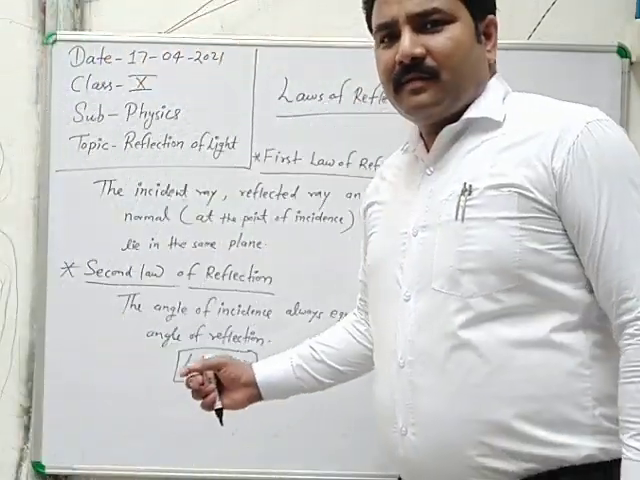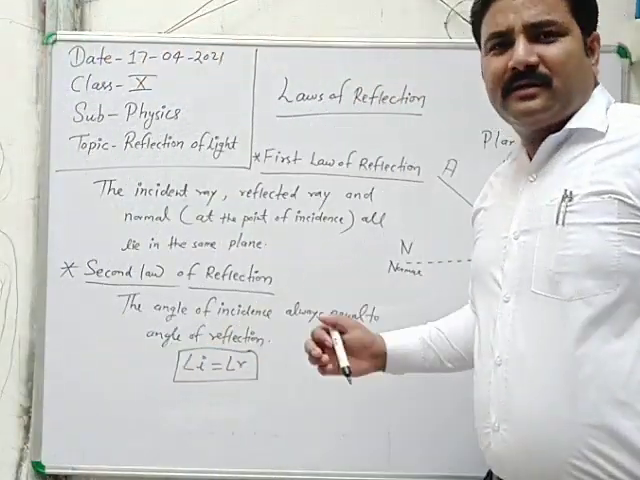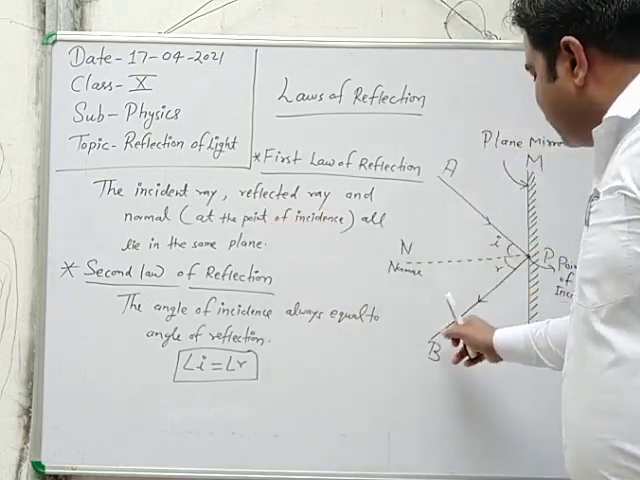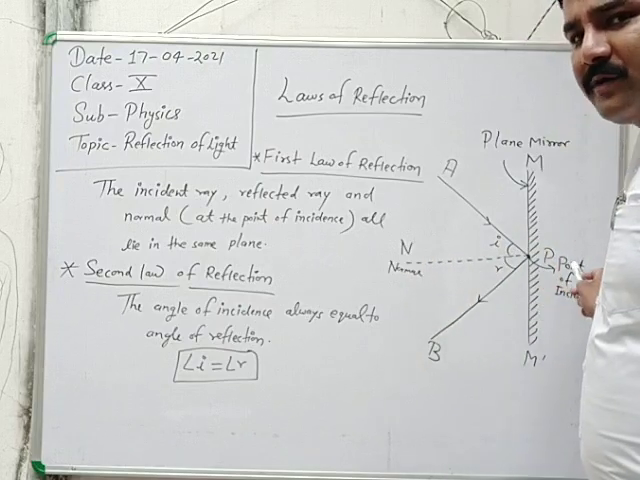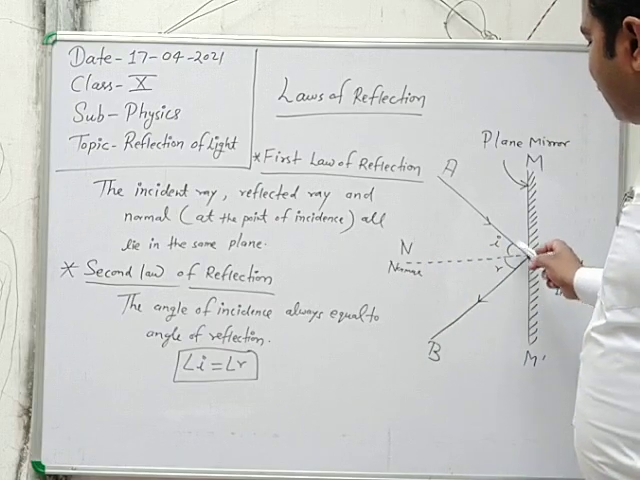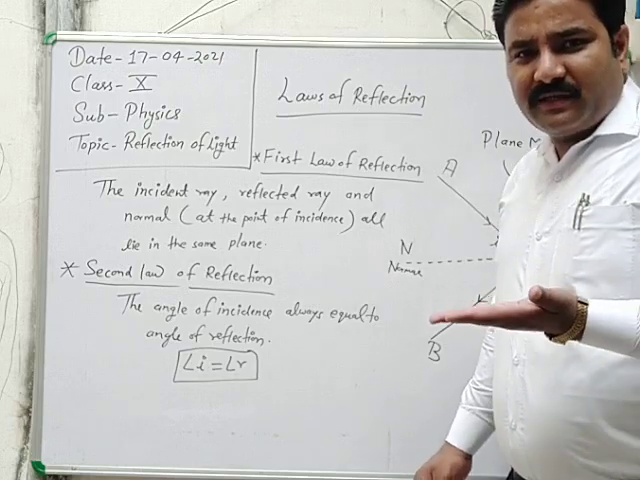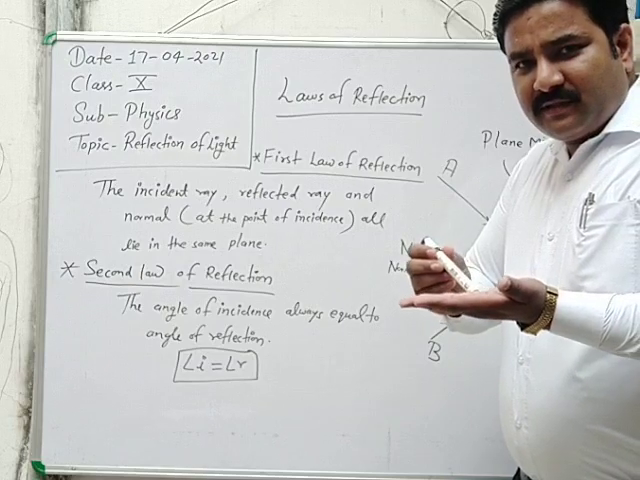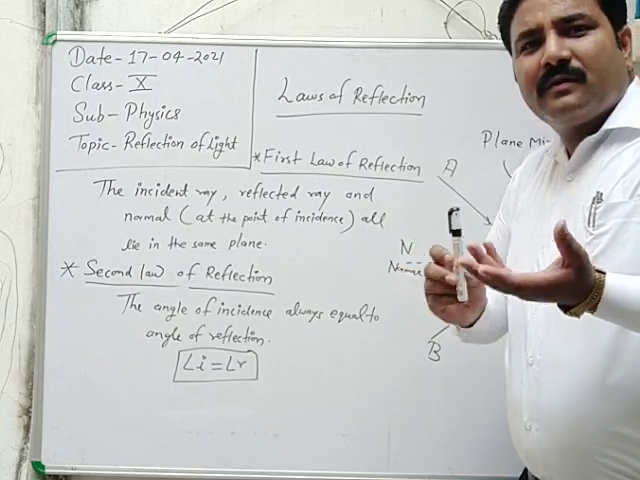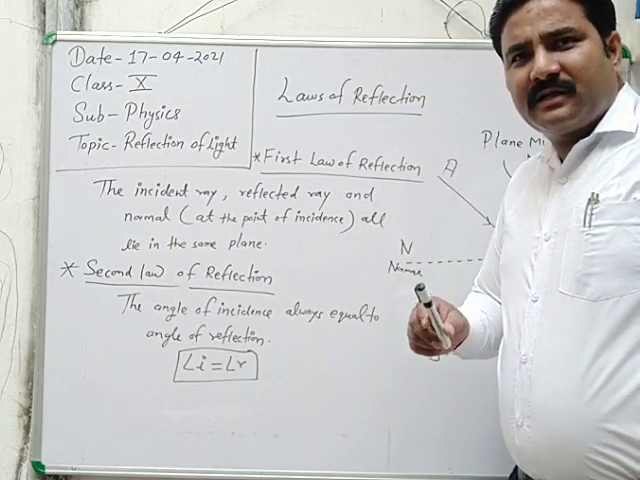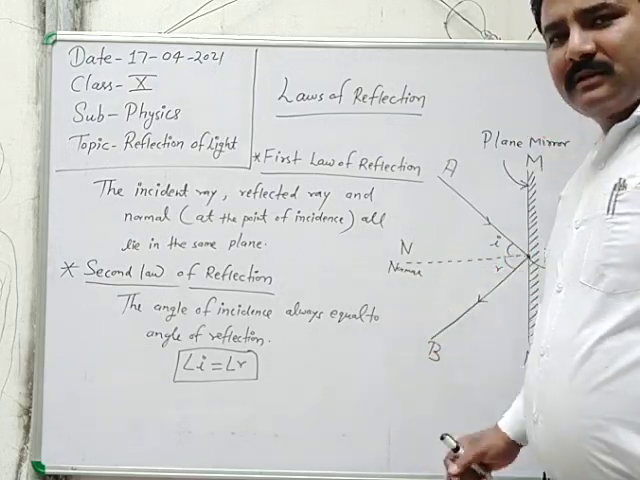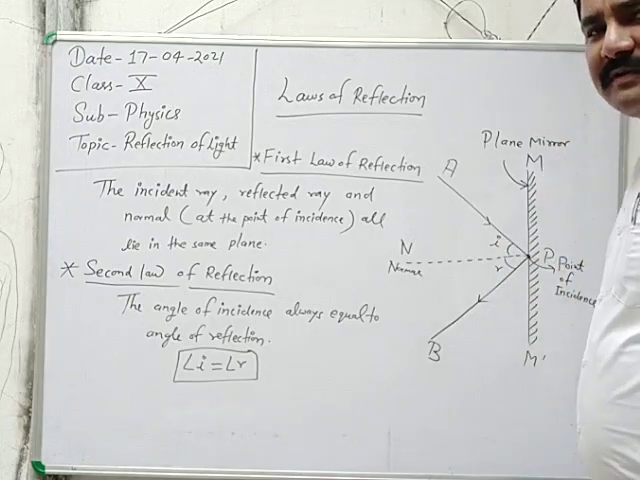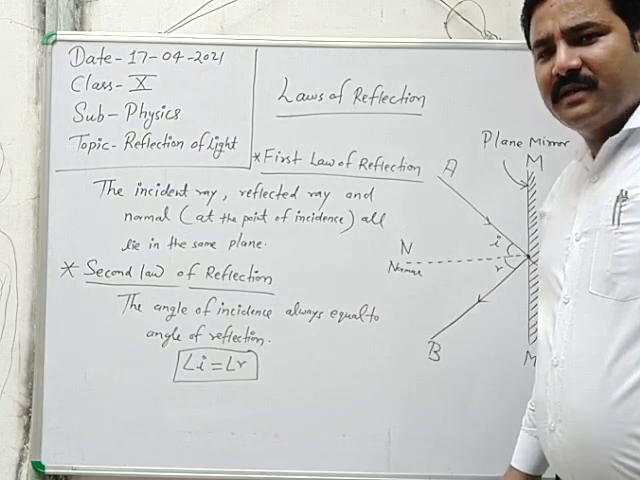Here, a very simple concept about the laws of reflection. Two things: number one, the incident ray, reflected ray and normal at the point of incidence, that is P, all lie in the same plane. Suppose this is the plane, and when the incident ray comes here, after striking this surface, the reflected ray goes, and both make the same angle with the normal. Normal means a perpendicular line drawn on this plane surface, that is, the surface of the plane mirror.